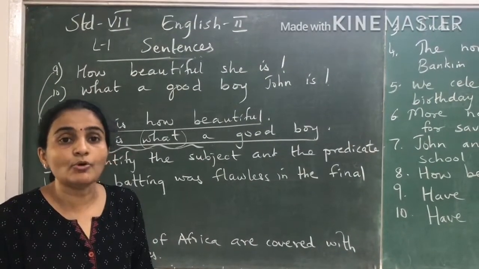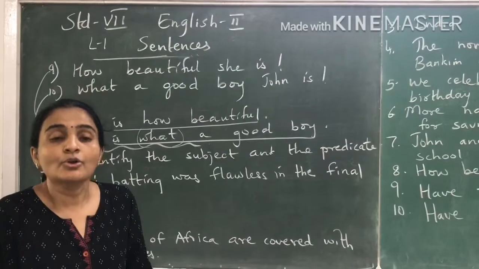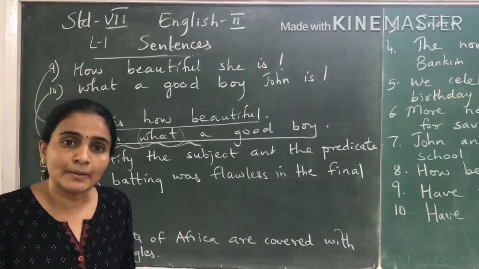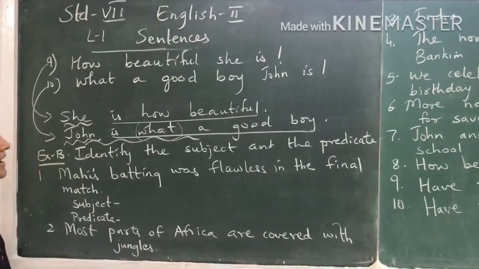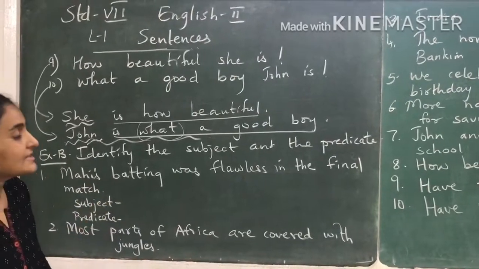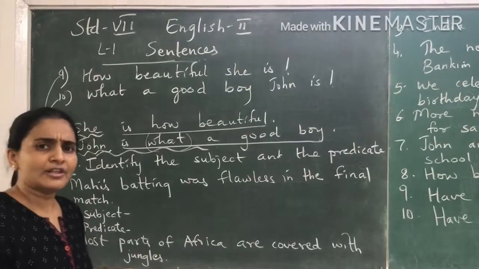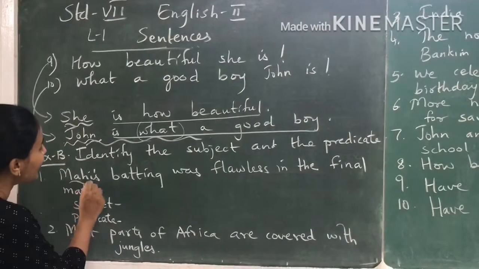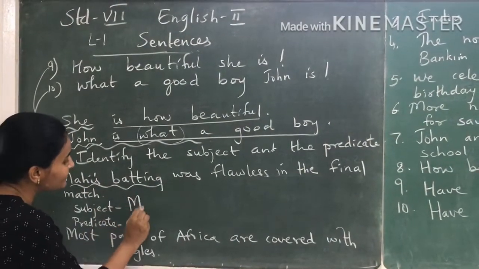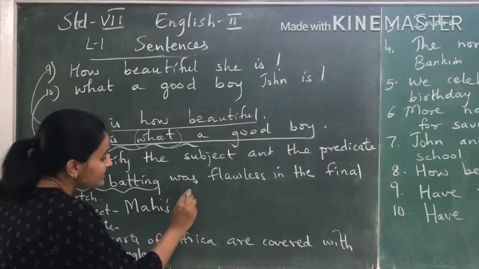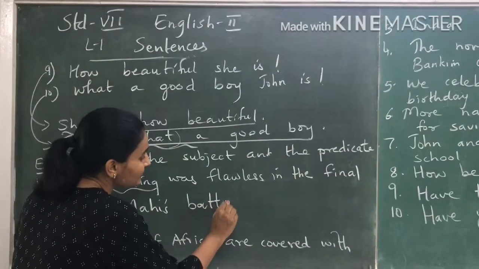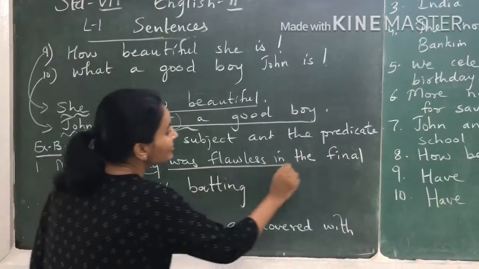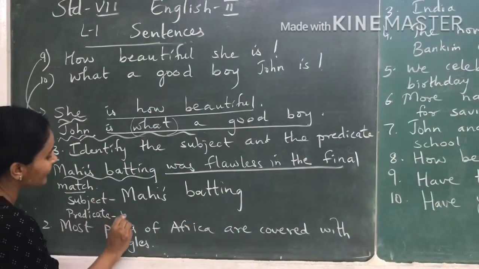What are we talking about? Mother. So mother is the subject. Told an interesting story is the predicate. Now over here, Mahi's batting was flawless in the final match. Flawless means without any mistake. Okay, what are we talking about? Mahi's batting. So Mahi's batting is the subject and the predicate is was flawless in the final match.